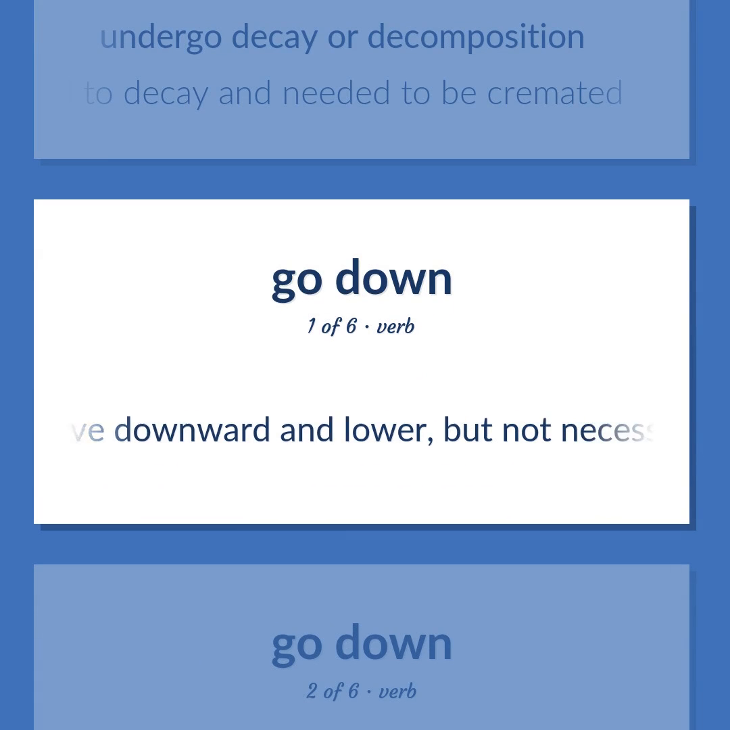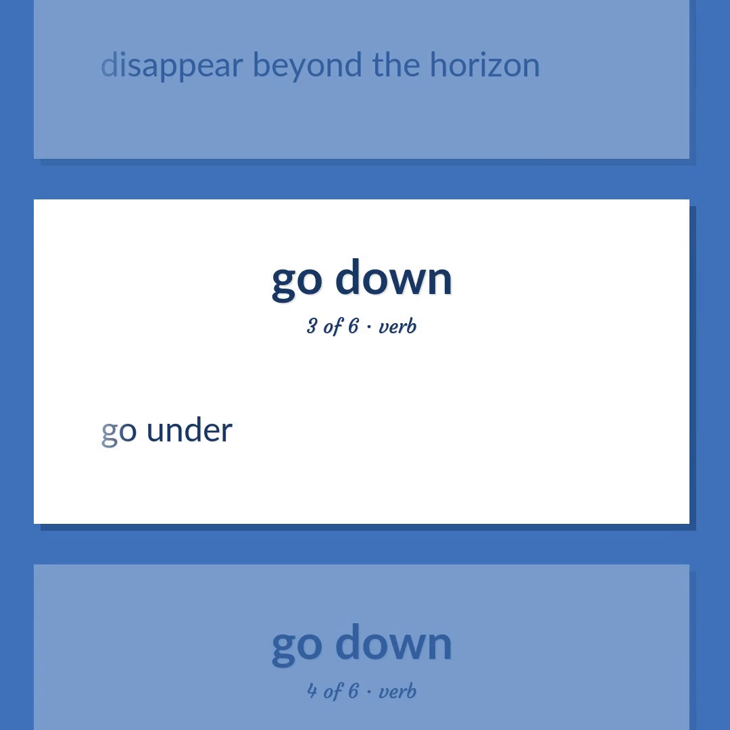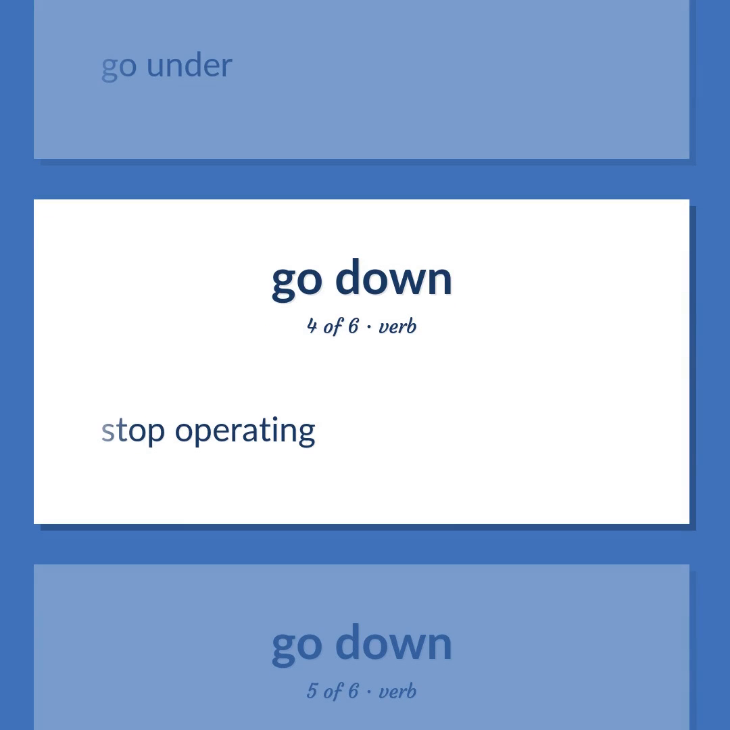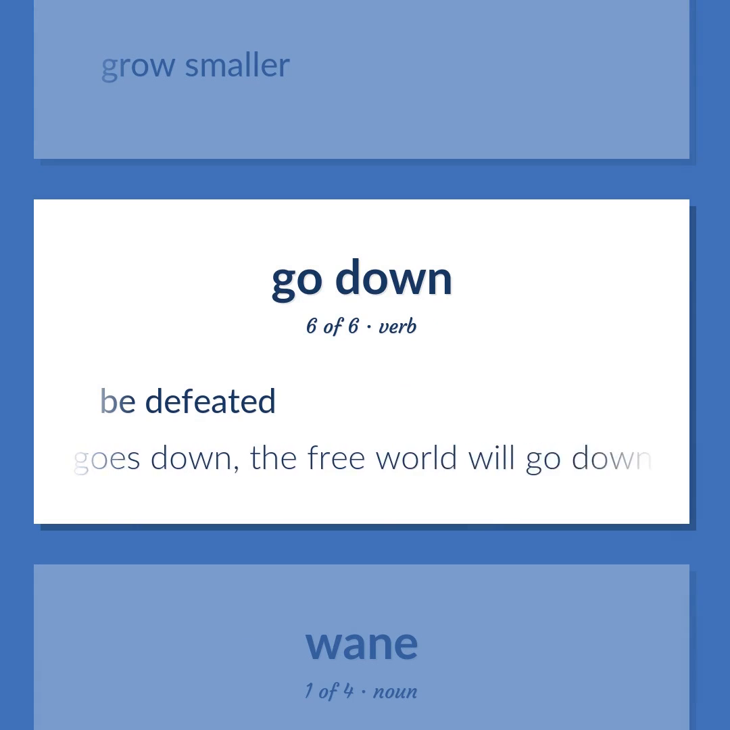Move downward and lower, but not necessarily all the way. Disappear beyond the horizon. Go under. Stop operating. Grow smaller. Be defeated. If America goes down, the free world will go down, too.